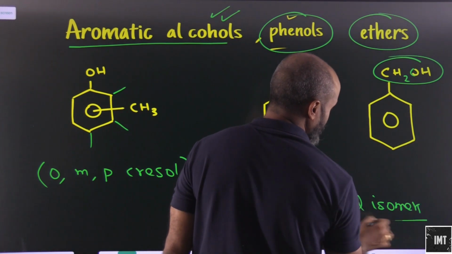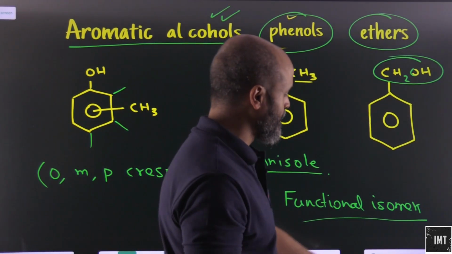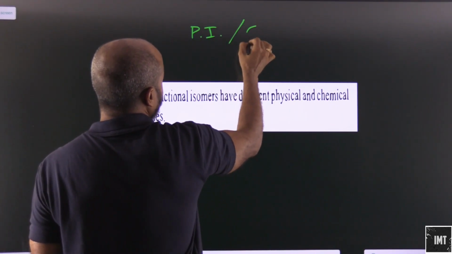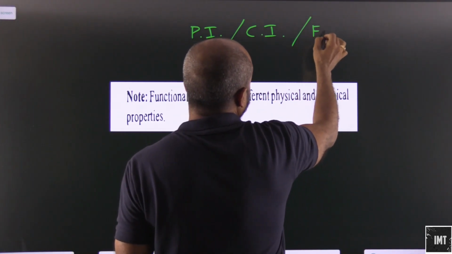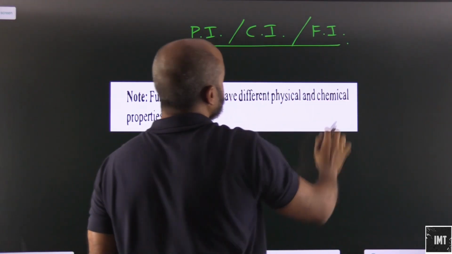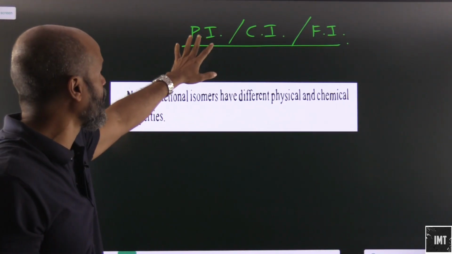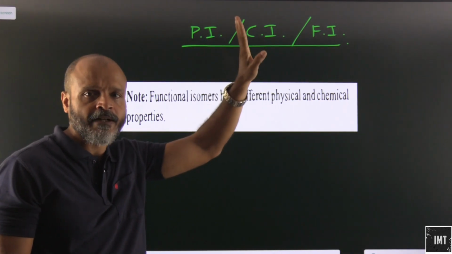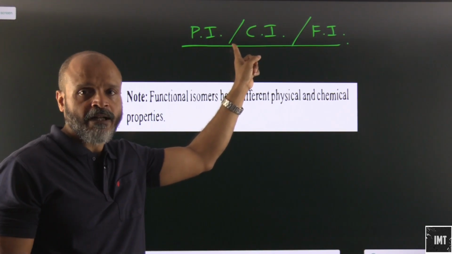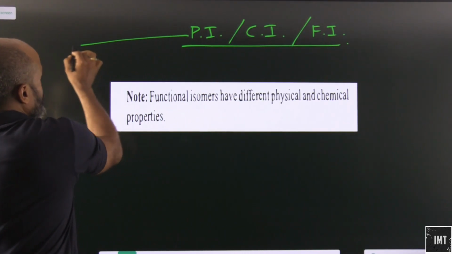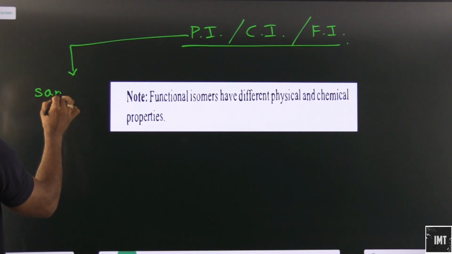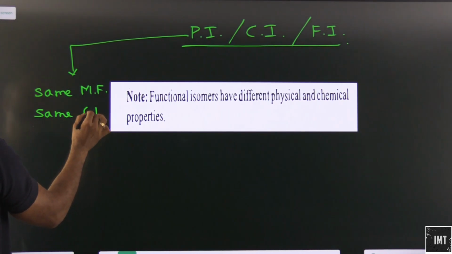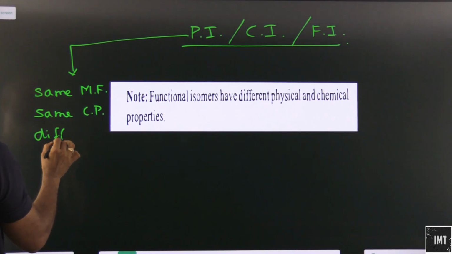So basically what we have covered till now is position isomerism, chain isomerism, and functional isomerism. Position, chain and function. Position is the position of the functional group, the double bond, triple bond, OH, CHO, whatever. Position isomerism will have same molecular formula, same chemical properties, different physical properties.